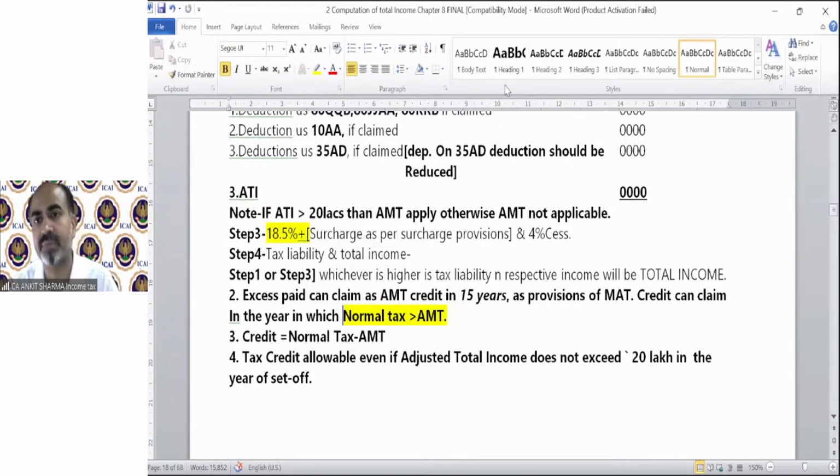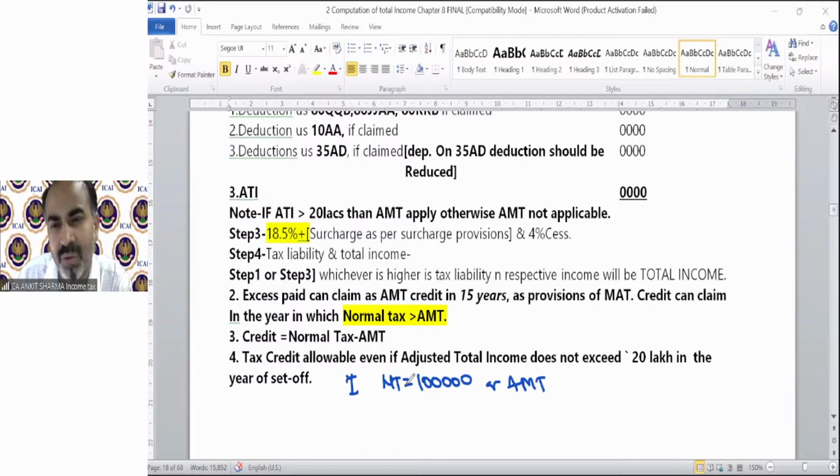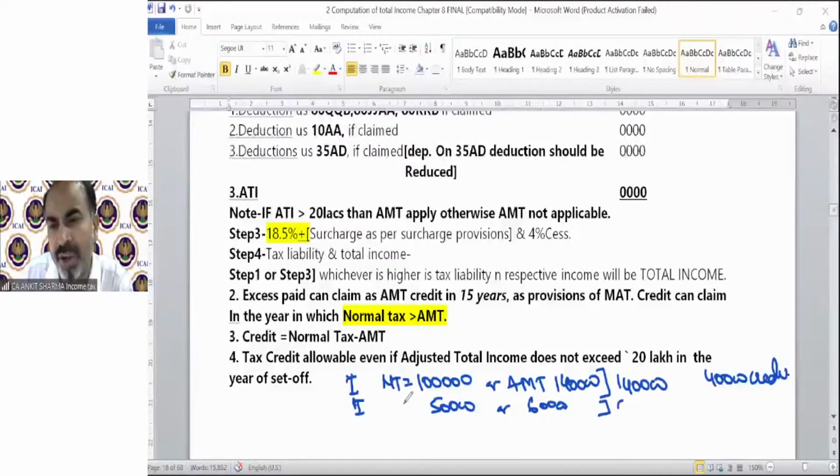For example, in year 1, your normal tax was 1 lakh and your AMT tax was 1,40,000. So what do we have to pay to the government? 1,40,000 is your tax liability. In this, 40,000 will be your credit. Clear? In the second year, normal tax was 50,000 and AMT tax was 60,000. So again, you need to pay 60,000 as your tax. And your credit will be again 10,000 more. Total credit will be 50,000.